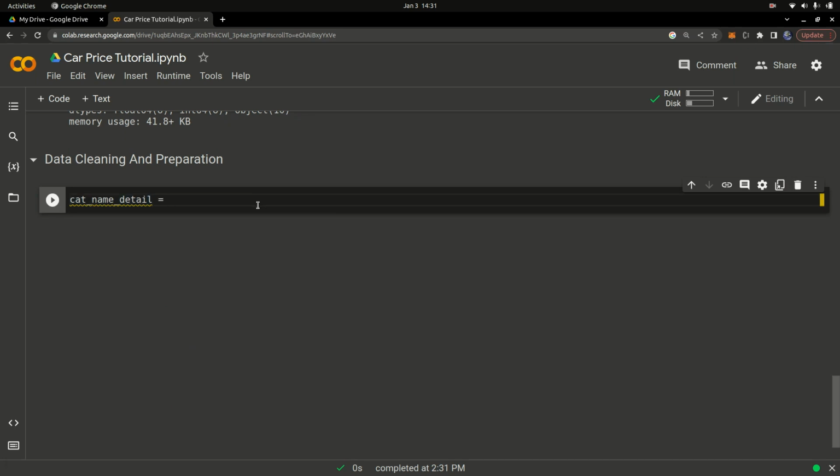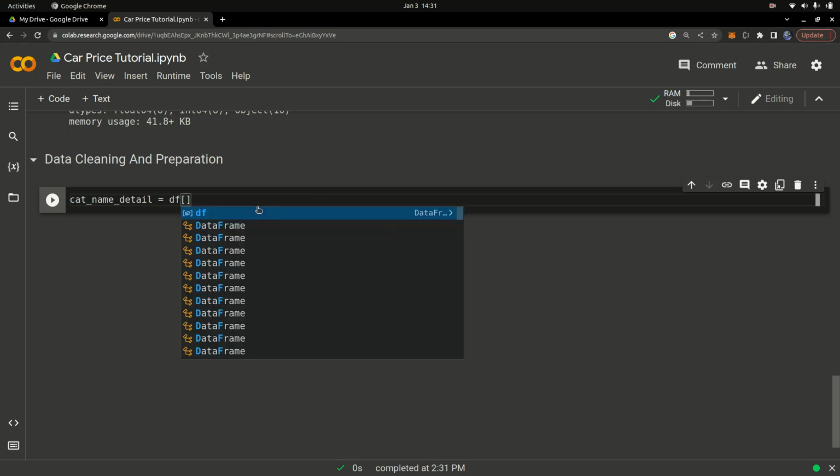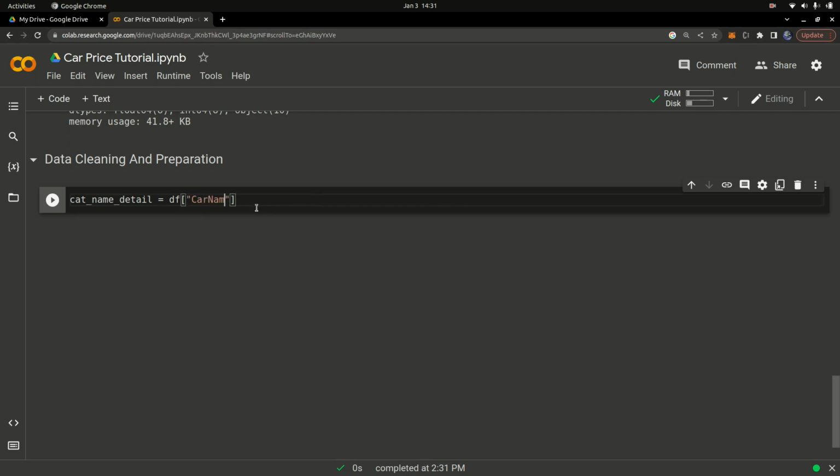I'm going to get the name. You can also use the square bracket notation to get the car name. So you can say car name just like that, or you can use the dot notation which I showed you earlier on.